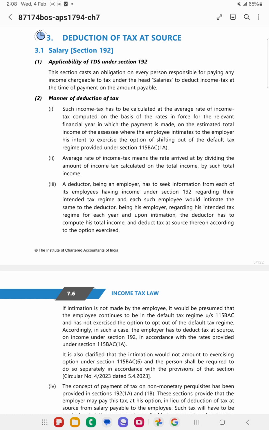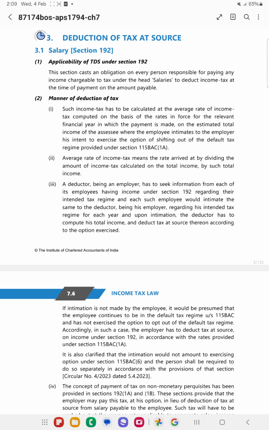Now the TDS comes up to 10,000, for example. Now what the employer will do is deduct that 10,000 and credit the remaining amount to the account of the employee. Now before deducting the TDS, the calculation of the TDS needs to be made.